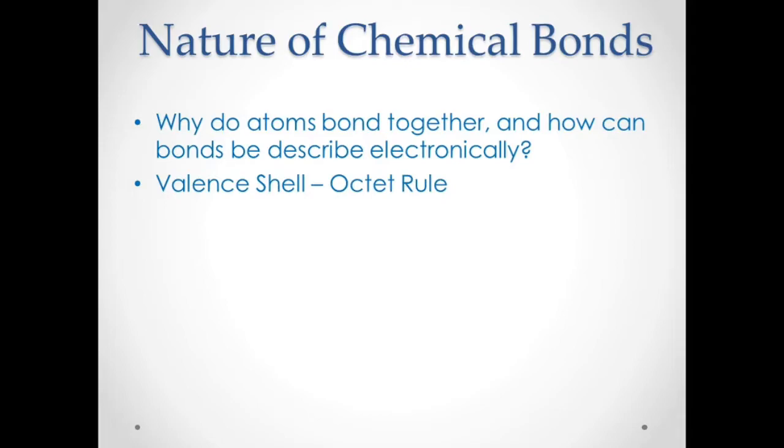So for example, for group 1 elements, the valence electron is 1. Okay, for group 2, the valence electron is 2. For halogens, the valence electron is 7. Okay, for oxygen, the valence electron is 6. Okay, for nitrogen, that is group 15 or 5A, the valence electron is 5. For carbon, the valence electron is 4. That is for the carbon group. For the boron group, the valence electron is 3.